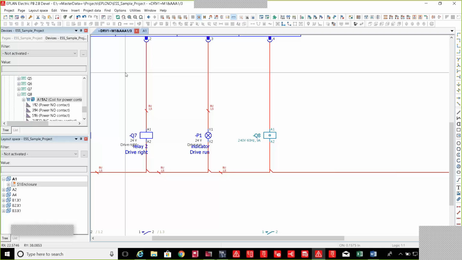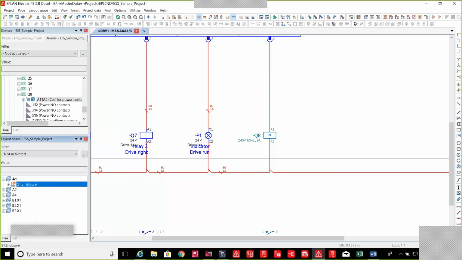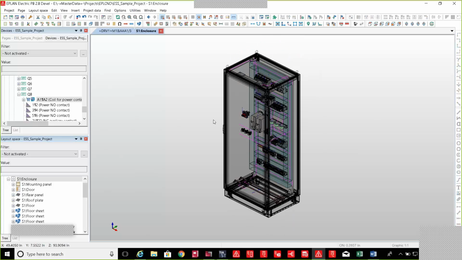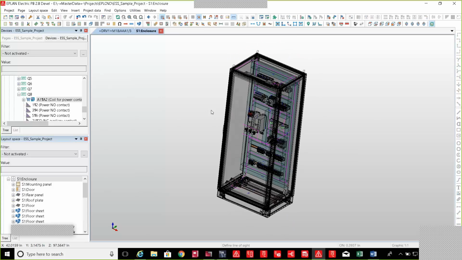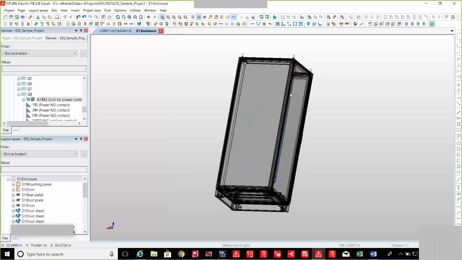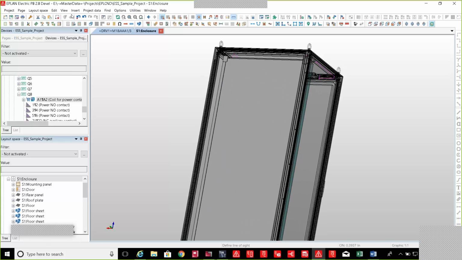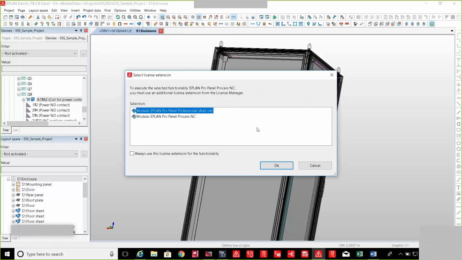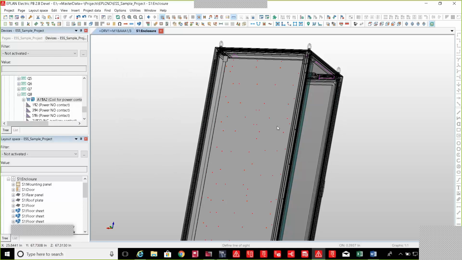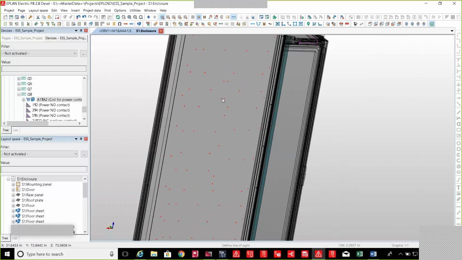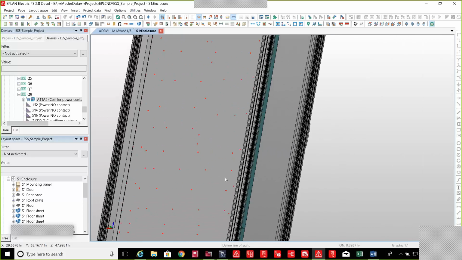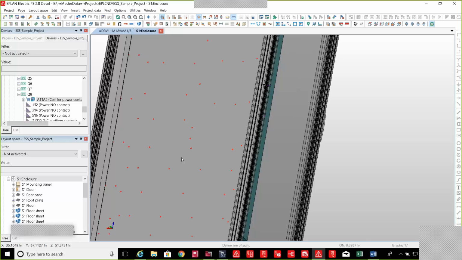And this is something that's very beneficial, of course. From here, again, inside the enclosure, I can start to produce information that would be necessary to maybe the panel build team. Obviously, here I can start to see the drilling information that has been associated to this, and the drilling data that is associated with the components that I'm placing in the back through the back plate.